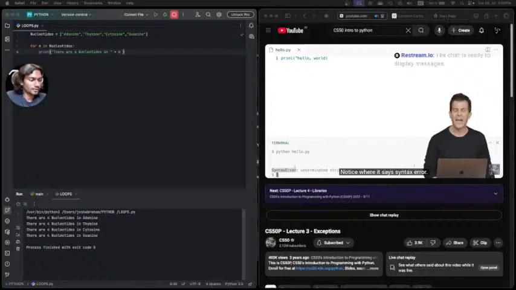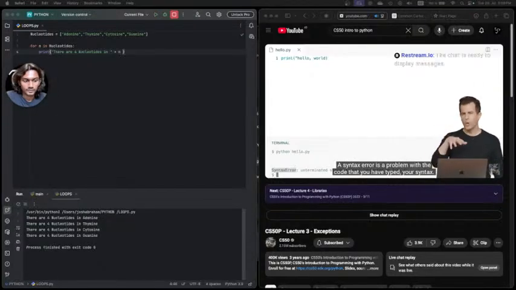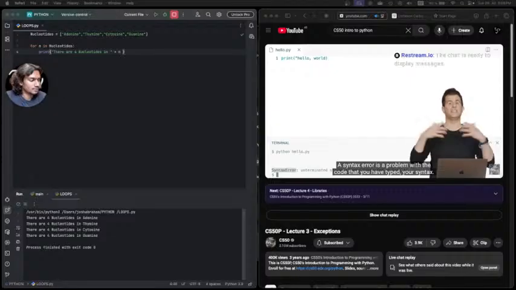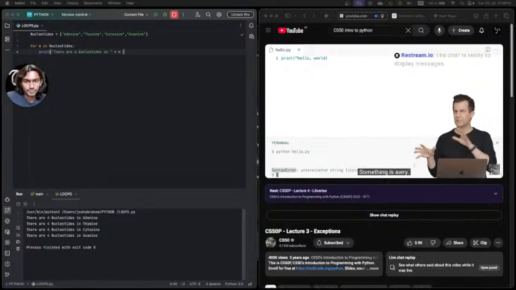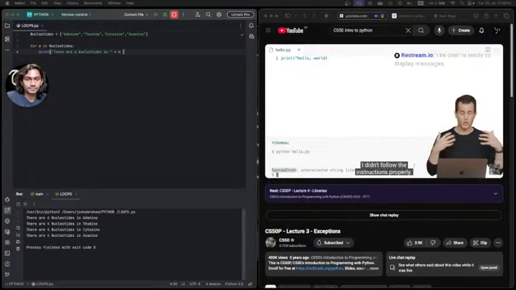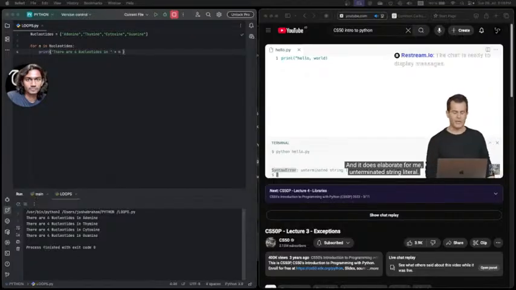But the salient point is this bottommost thing here. Notice where it says syntax error. A syntax error is a problem with the code that you have typed, your syntax. Just like English and other human languages have syntax associated with them, so does my code. And it's not quite correct. Something is awry. I didn't follow the instructions properly. And it does elaborate for me.